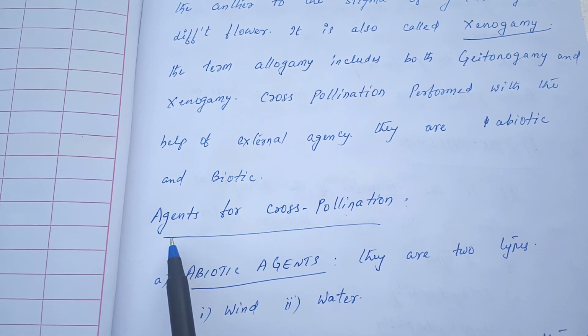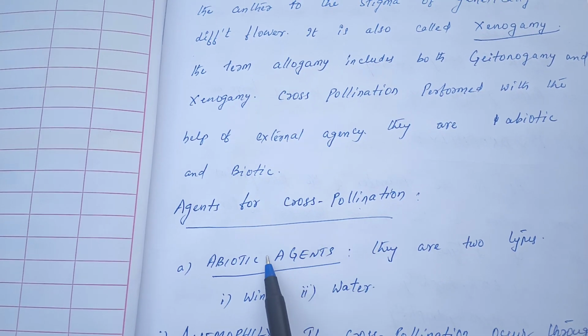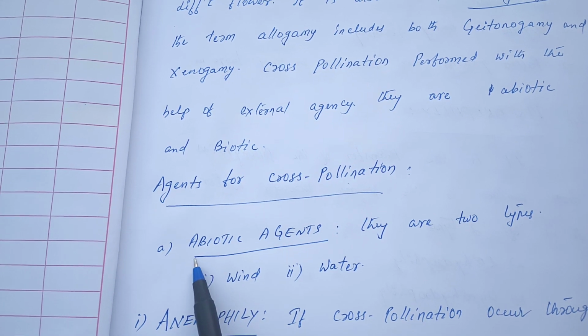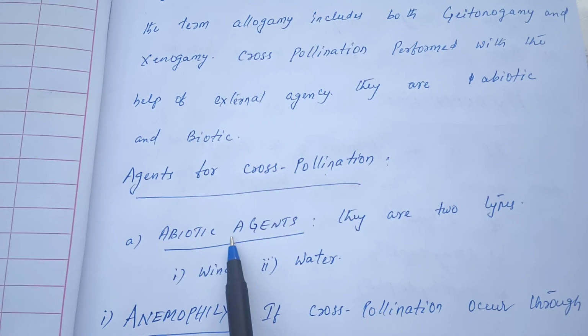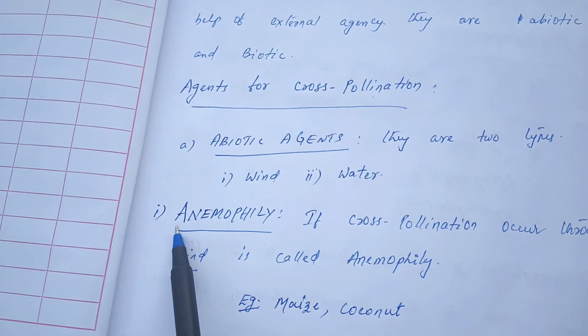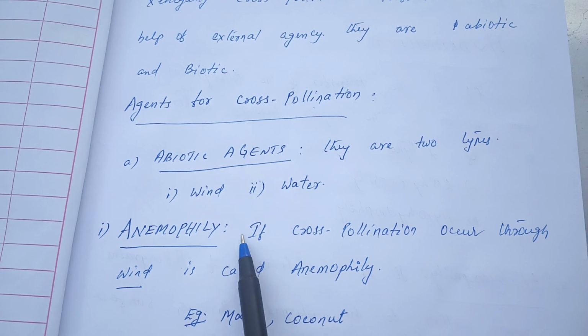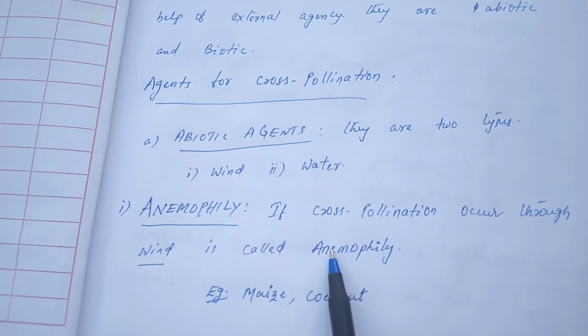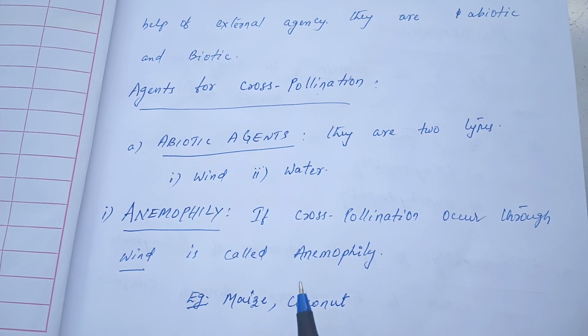So initially we will discuss agents for cross pollination. They are abiotic and biotic. First one is abiotic agents. Abiotic agents are again of two types, wind and water. The first one is anemophily. If cross pollination occurs through wind, then the cross pollination is said to be anemophily. Example, maize and coconut.